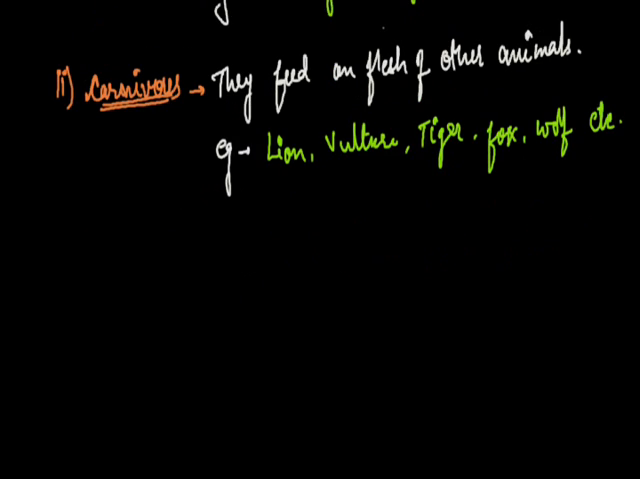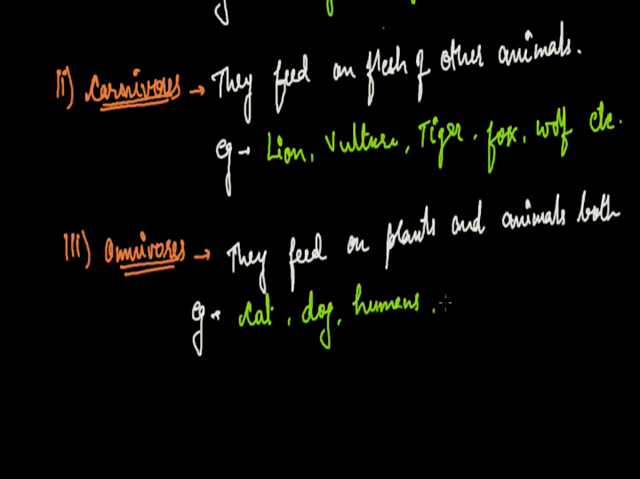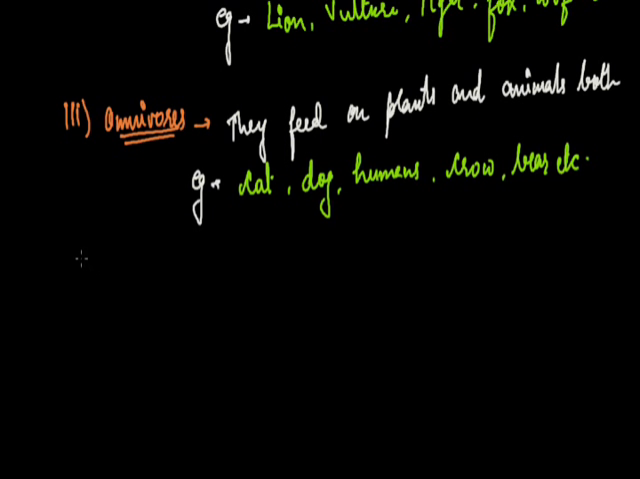Now the third category of heterotrophs is omnivores, and they feed on plants and animals both. It means they can eat plants as well as animals. For example, cat, dog, human, crow, bear, etc.